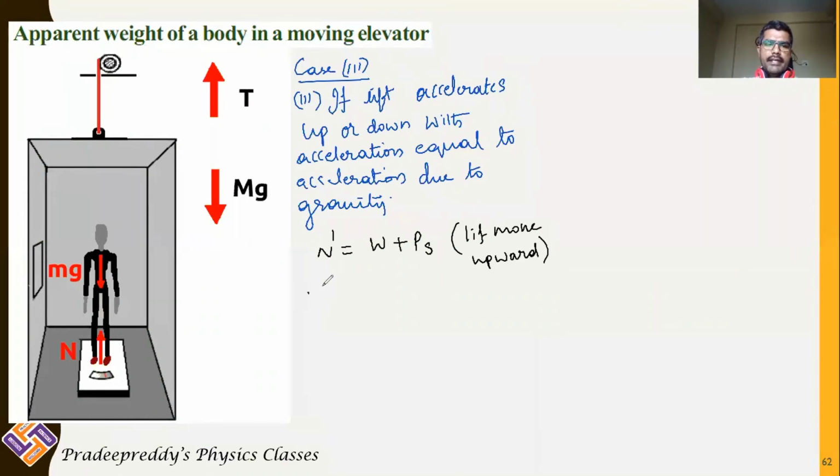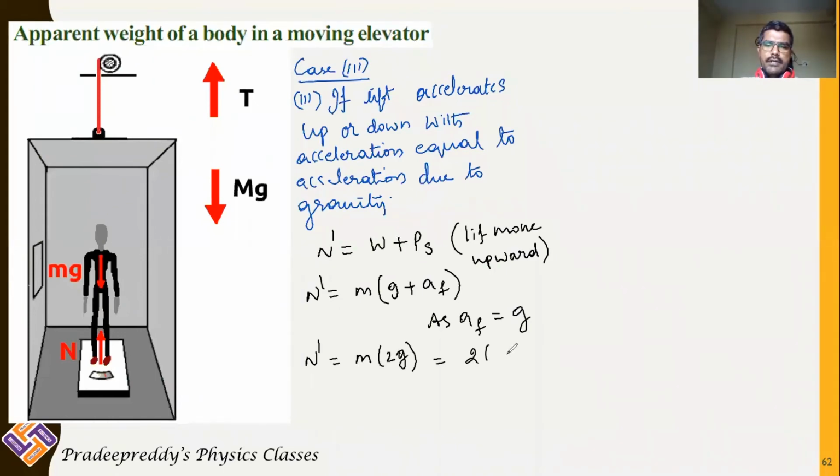So I can simply write N dash is equal to m, mass of the body is common, into acceleration due to gravity plus pseudo force, which is acceleration of the frame. Now as acceleration of the frame is also equal to acceleration due to gravity, apparent weight N dash will be equal to m into 2g. This is 2 times mg. That is, weight is doubled, if the lift moves upward with an acceleration a.